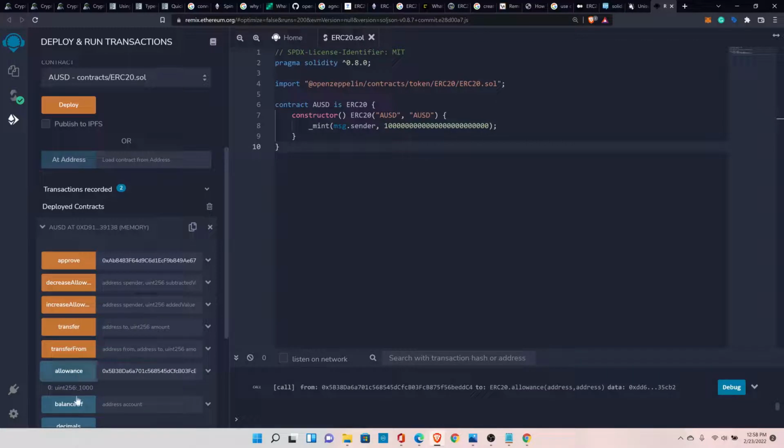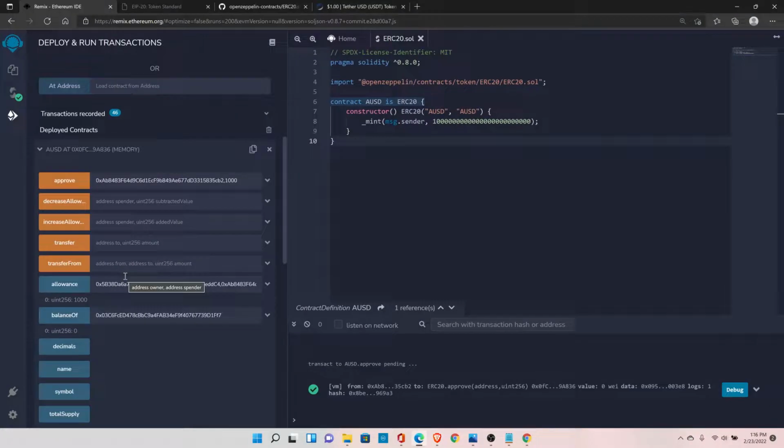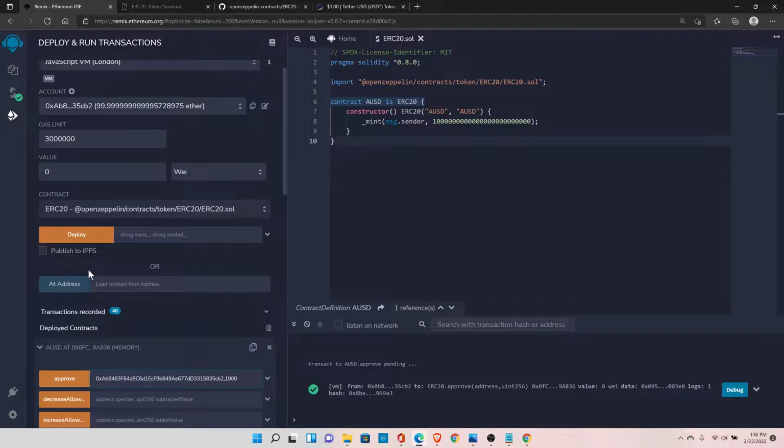And as you can see, we have authorized this user for the 1000 wei. So now this user can withdraw the 1000 wei, and it can transfer to anyone. So now we will see how to use the transferFrom function. In the transferFrom function, we have to select the right account who was authorized. In this case, the CB2 account was authorized, who can withdraw the 1000 wei from our account. So what we need to do is select the right account before calling this function.